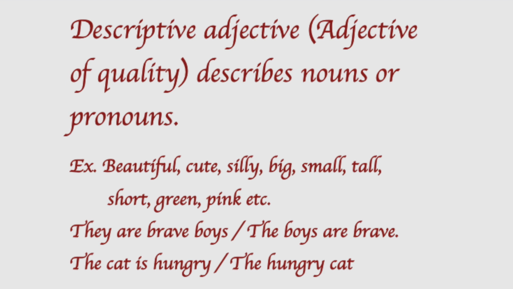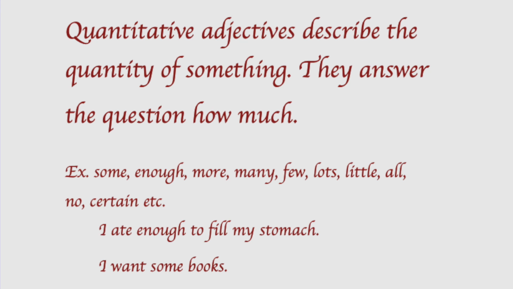For example, they are brave boys, or you can say the boys are brave. Here we focus on the noun boys and we get information about them. They are brave. See the next example. The cat is hungry or the hungry cat. In both cases, the word hungry is an adjective describing the cat. Is that clear?